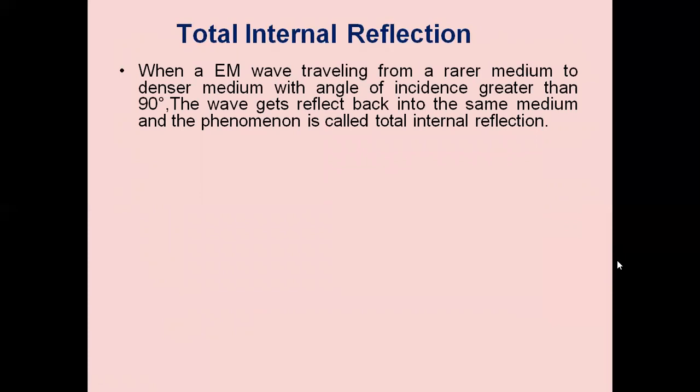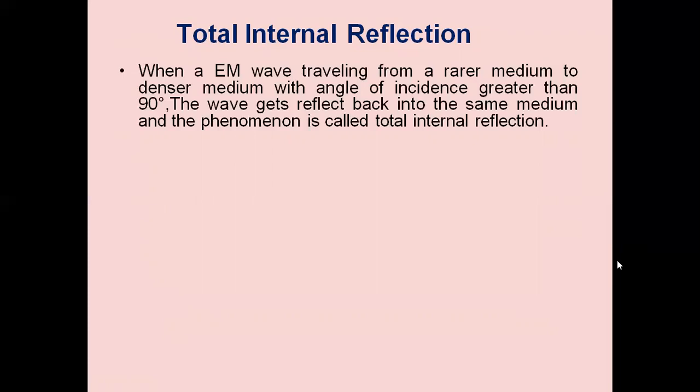When an electromagnetic wave travels from a denser medium to a rarer medium with an angle of incidence greater than the critical angle, the wave gets reflected back into the same medium, and the phenomenon is called total internal reflection. This phenomenon is very important in optical fiber communication. Optical fiber is made up of a core having a diameter of 10 micrometers.